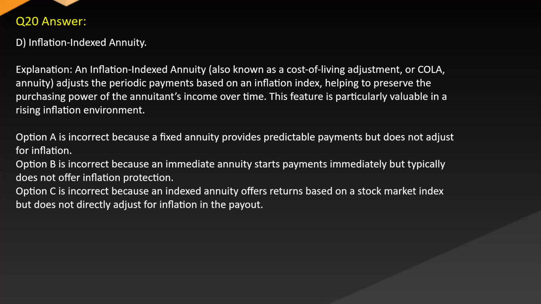Option A is incorrect because a fixed annuity provides predictable payments but does not adjust for inflation. Option B is incorrect because an immediate annuity starts payments immediately but typically does not offer inflation protection. Option C is incorrect because an indexed annuity offers returns based on a stock market index but does not directly adjust for inflation in the payout.